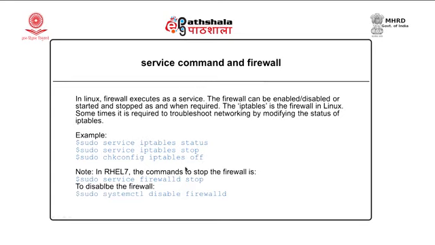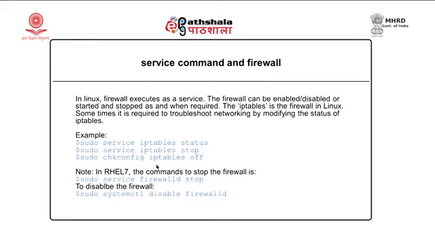Now, these are the traditional ways. Most of the books, if you are looking through old books, you will find these commands, but in the newer versions of Red Hat Enterprise Linux and its distributions, the command is replaced by service firewalld stop. So, instead of iptables, there is an alternate firewalld daemon. We can either stop, start or enable, disable the firewall daemon using the systemctl command or using the service command.